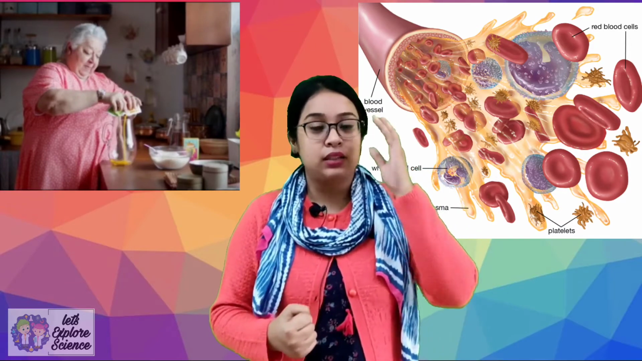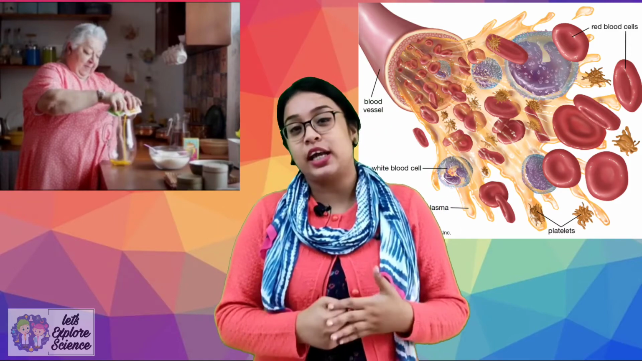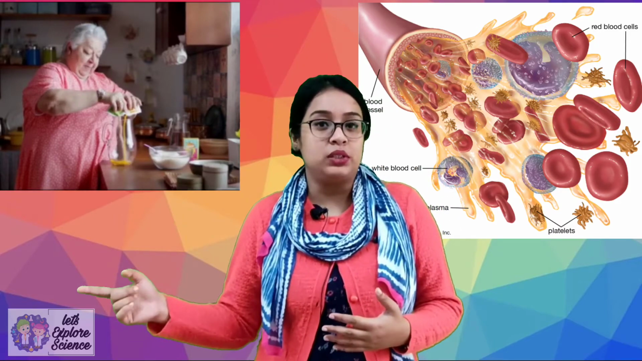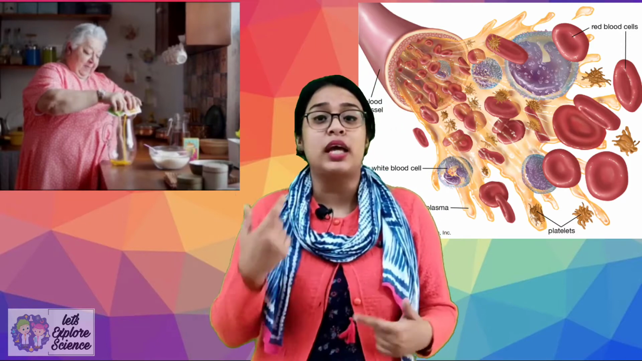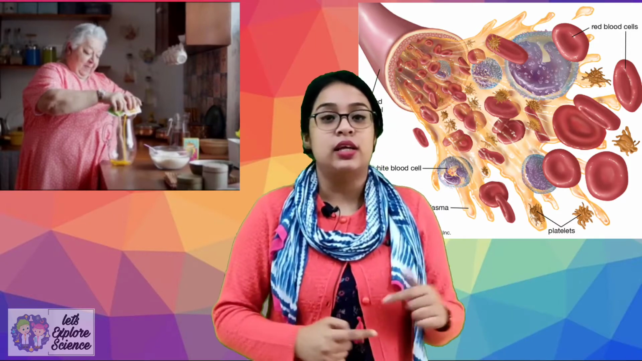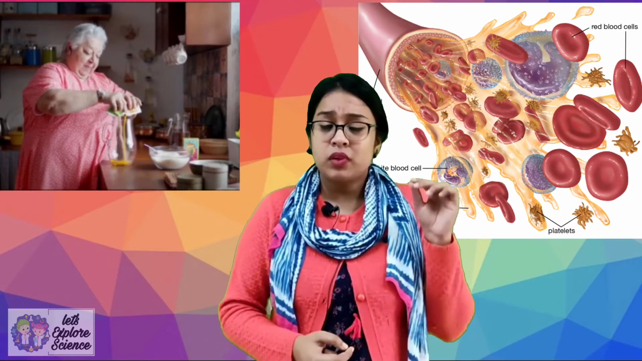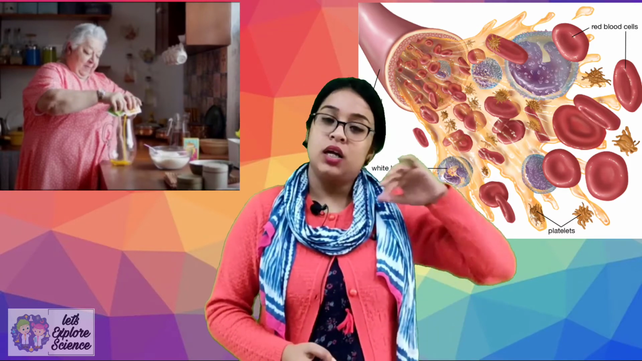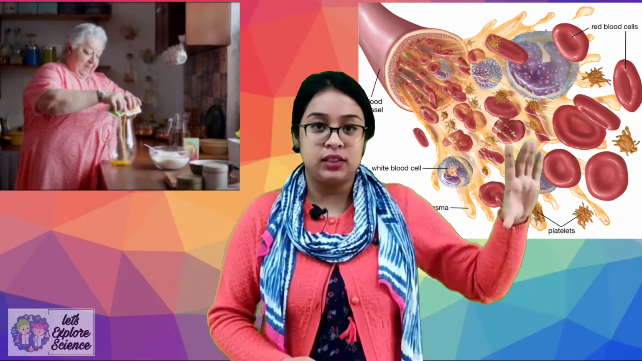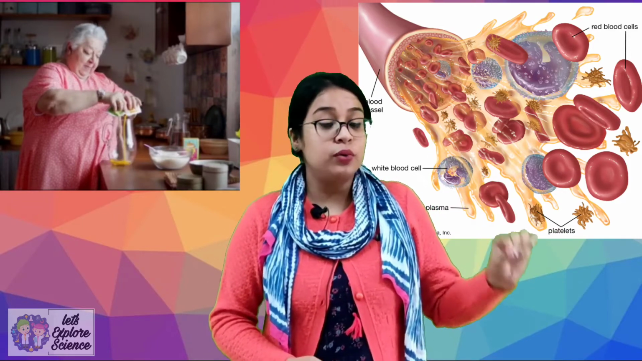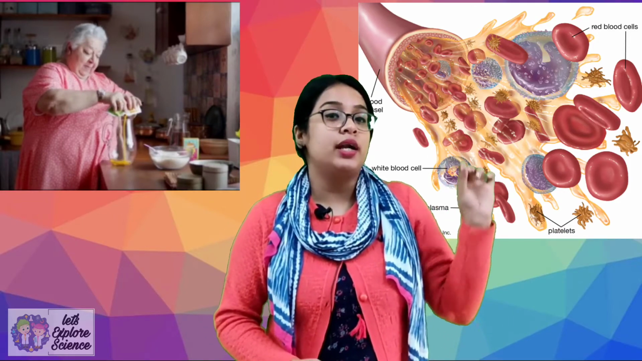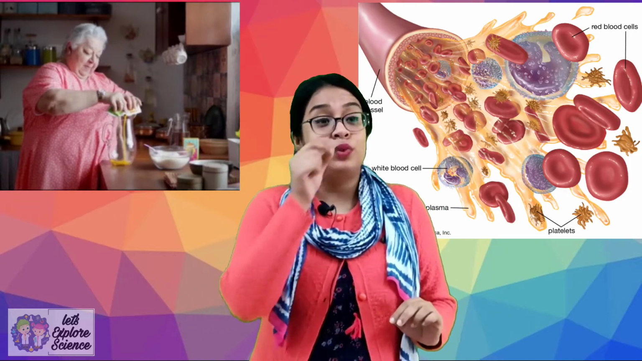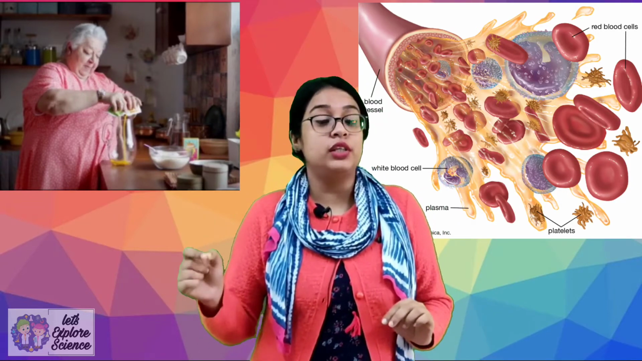Now, if any bacteria or virus enters inside our body, then this WBC will fight against them and form antibodies and will kill these viruses and bacteria. Now, the last component of the blood is platelets. Come back to Rasna. First we have added a spoonful of Rasna powder, then sugar, and then we will add a pinch of salt. Now this pinch of salt can be compared with platelets.